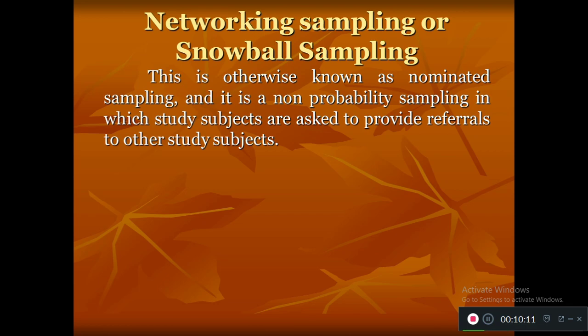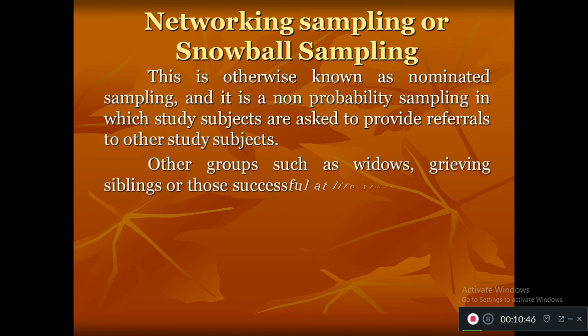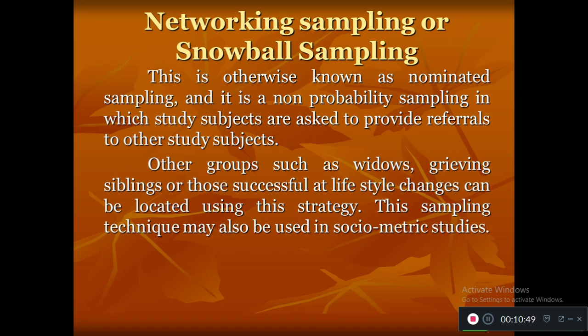For example, we have widows in a village, but we don't know who all the widows are. So first we go to the village and find one widow, and we ask them, do you know any other widow in this village? They tell us, and from them we collect the address of the second widow, and we go and meet her and collect the sample. From her we get another widow's address and information, and we go and meet her. Like this the samples are generated and the sample size increases.